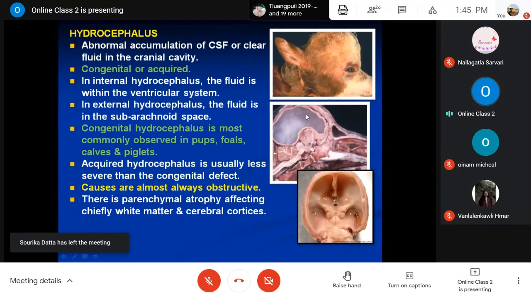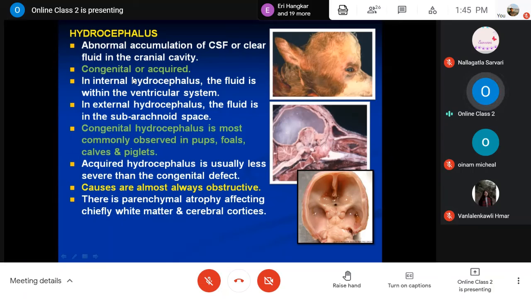If you make a cross section or longitudinal section, you can see the excessive accumulation of cerebrospinal fluid in the cranial cavity. This condition is known as hydrocephalus.